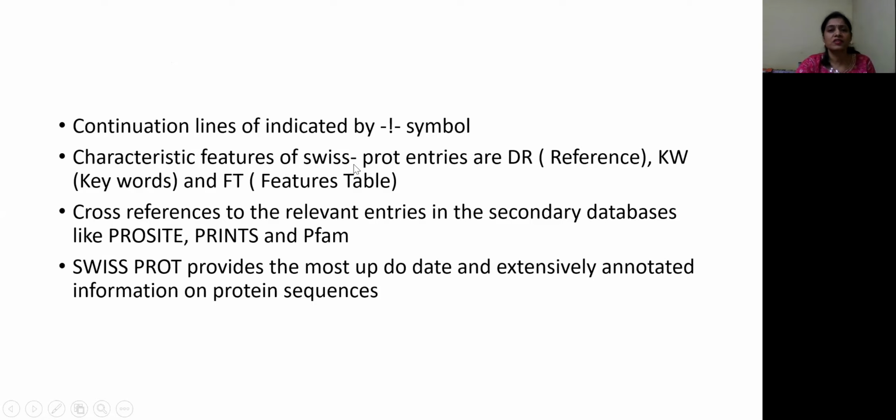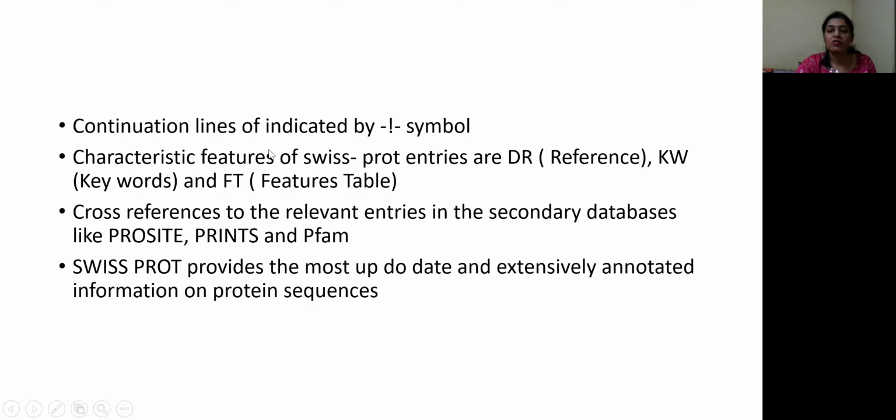Other characteristic features of SwissProt entries are DR, which means it includes references to other databases, keywords, and the feature table. It also provides cross references to the relevant entries in the secondary databases. Secondary databases we will probably discuss in later classes. The secondary databases for proteins are ProSite, PRINTS, and Pfam.